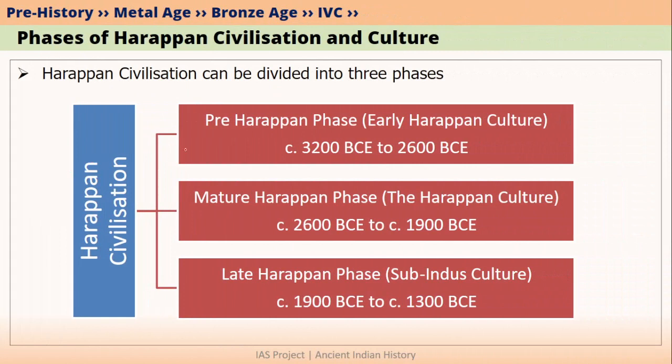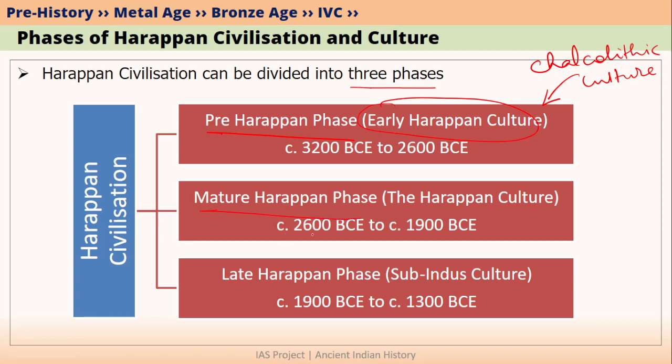So Harappan culture can be divided basically into three phases. The first part is called pre-Harappan culture. Sometimes it is also called early Harappan culture. This pre-Harappan culture is basically a Chalcolithic culture. The second part of Harappan civilization is nothing but the mature Harappan phase, or we can call it the Harappan culture. So when we say just Harappan culture, it indirectly means that we are talking about the mature Harappan phase of Harappan civilization.